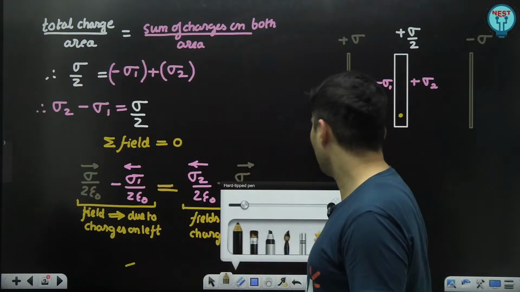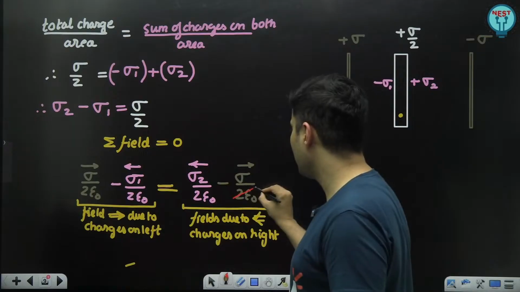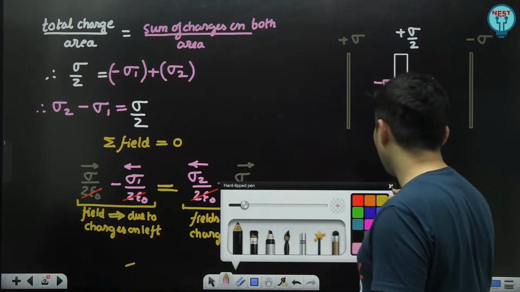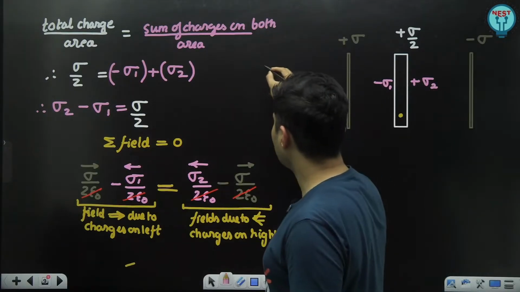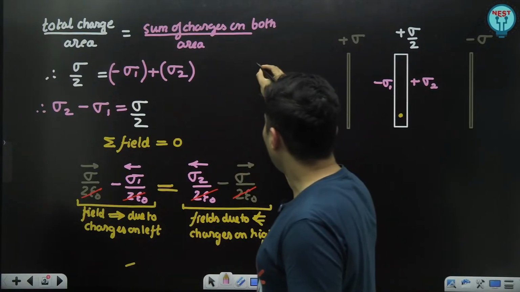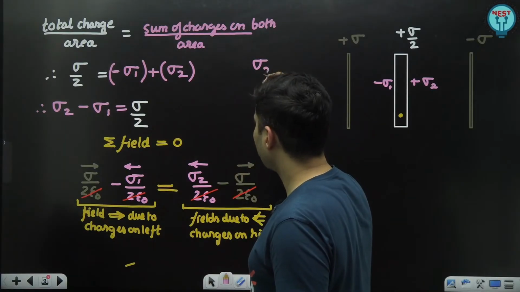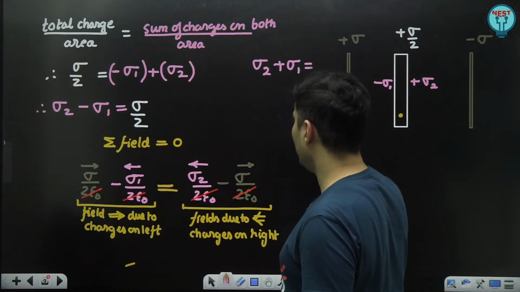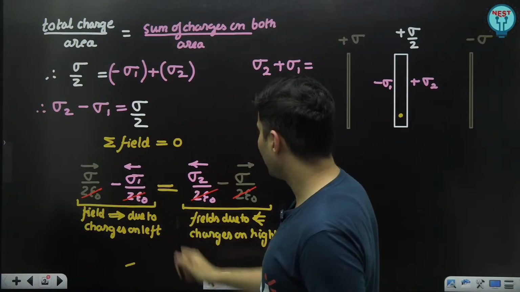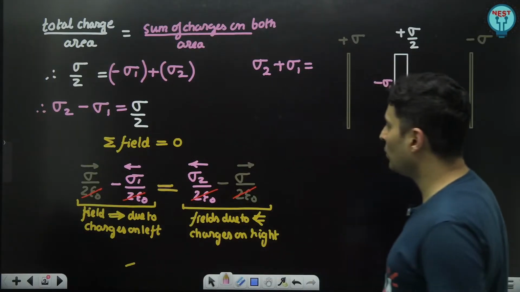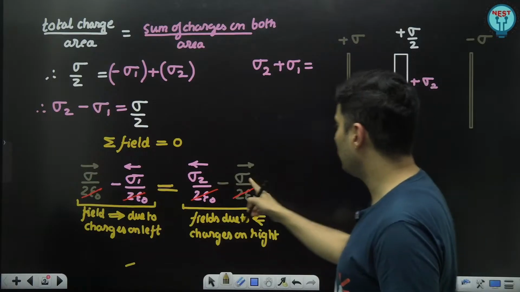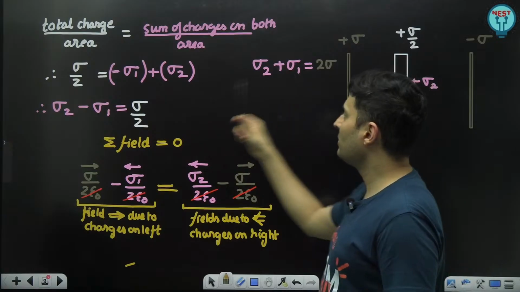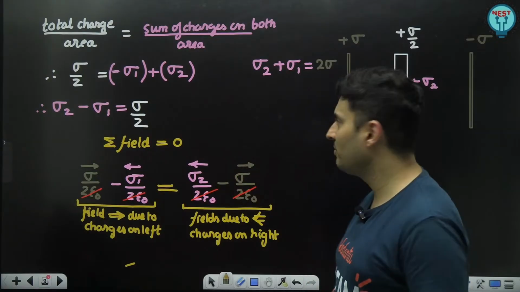Just solve this equation. A lot of things are getting eventually cancelled, like this, and this. So from here, what exactly am I getting? I am getting sigma 2 plus sigma 1 is equal to, check this out, this goes over there. This particular thing will go over there and it will just become minus sigma plus sigma. It will become basically 2 times sigma. So this is one equation, this is another equation. You just need to solve them simultaneously.